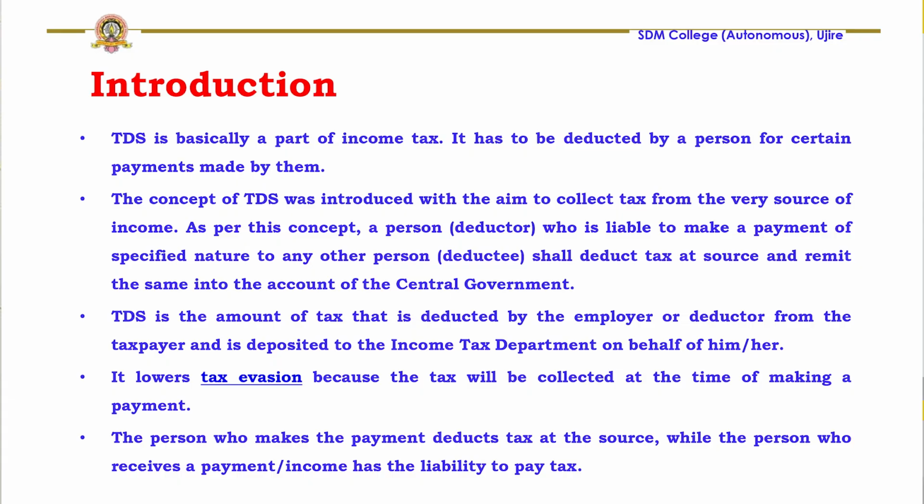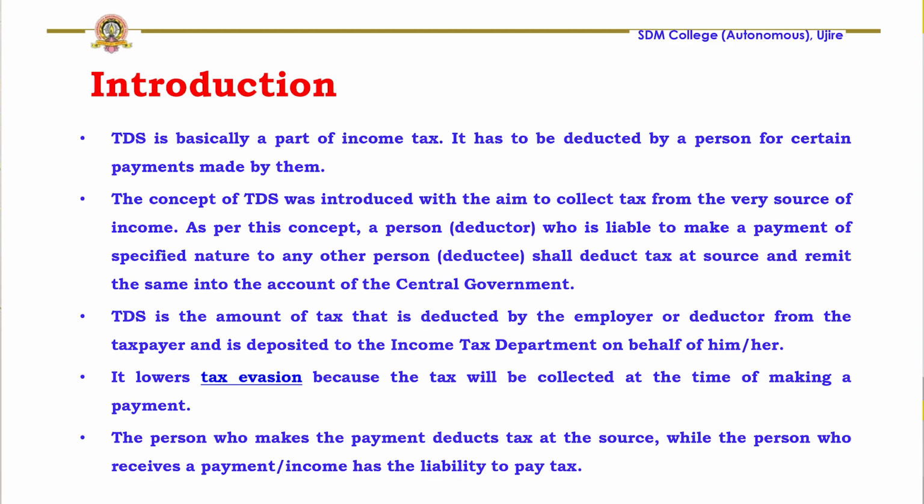So, this is the amount of tax that is deducted by the employer or a deductor from the taxpayer and which is deposited to the income tax department on his or her behalf. What happens here? As per the income tax rules, the assessee has to file the income tax returns and pay the taxes at the end of the year.